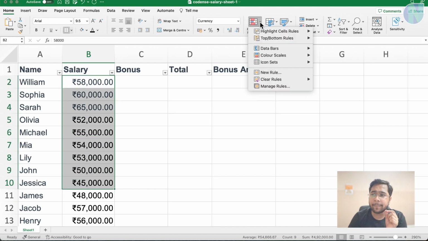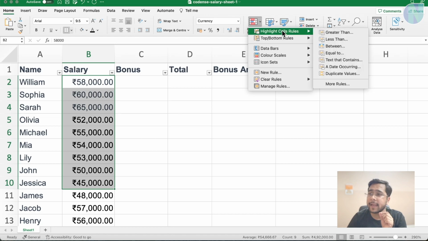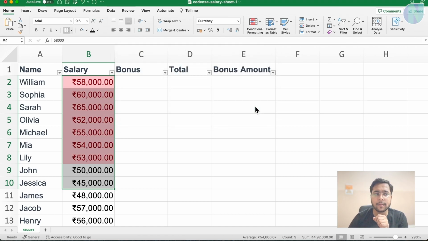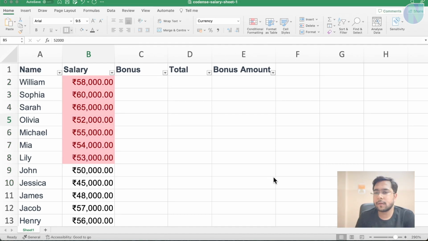If I click here on highlight cell rule, I can say cells greater than 50,000 should be marked like this. I can make it red, and you can see all the salary values which are greater than 50,000 are marked as red.